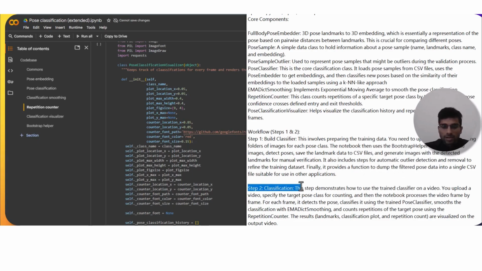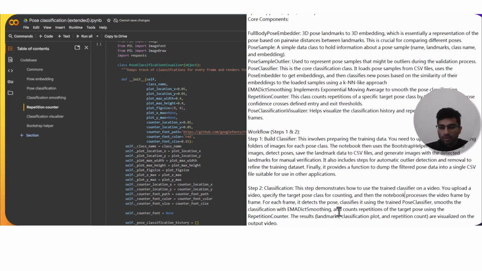Step 2 would obviously be that it classifies the pose, demonstrating how the trained classifier works on an uploaded video. For example, you upload a video, and we are also thinking of a real-time feature. Users could upload their video, target the pose for counting, and then the notebook processes the video frame by frame. The whole video is divided into frames, and those frames are categorized on the basis of the classifier being used, like the classifier visualizer, and so on.